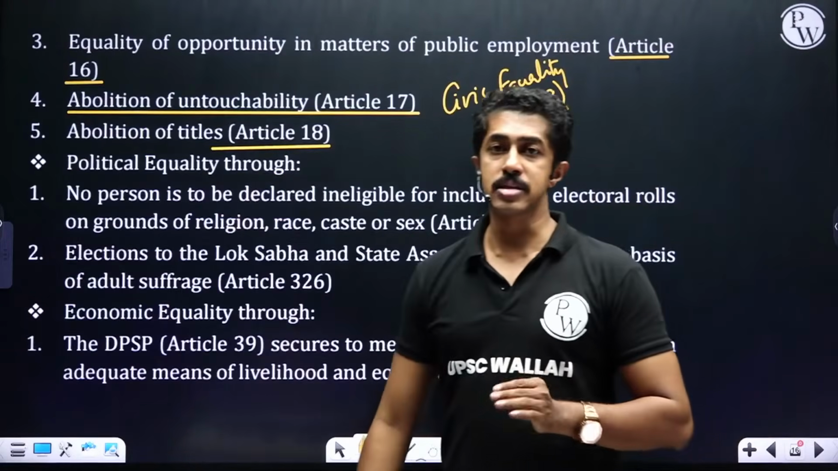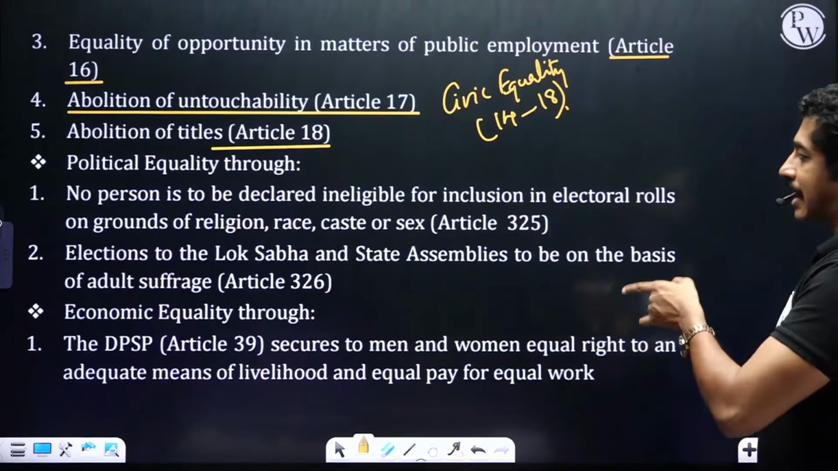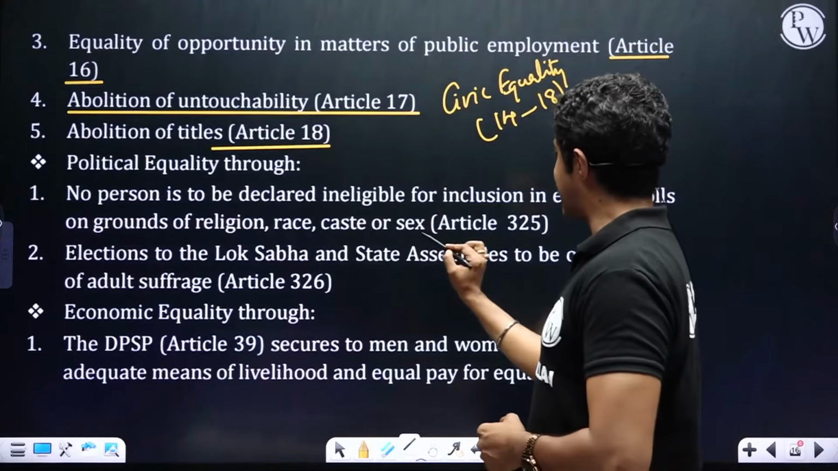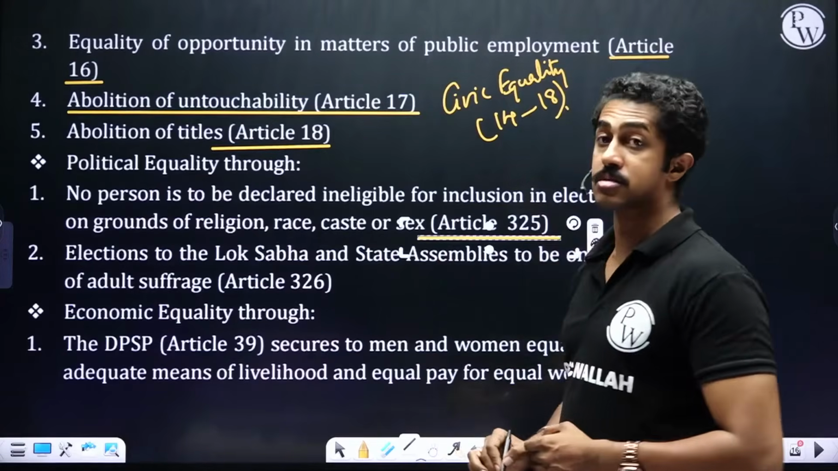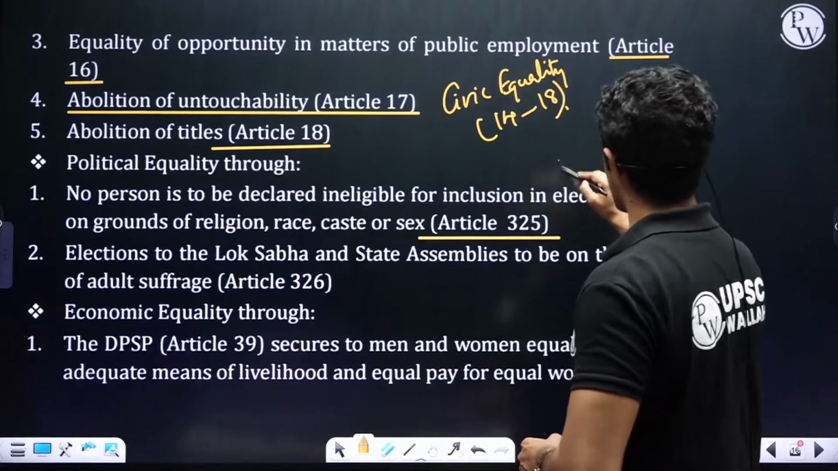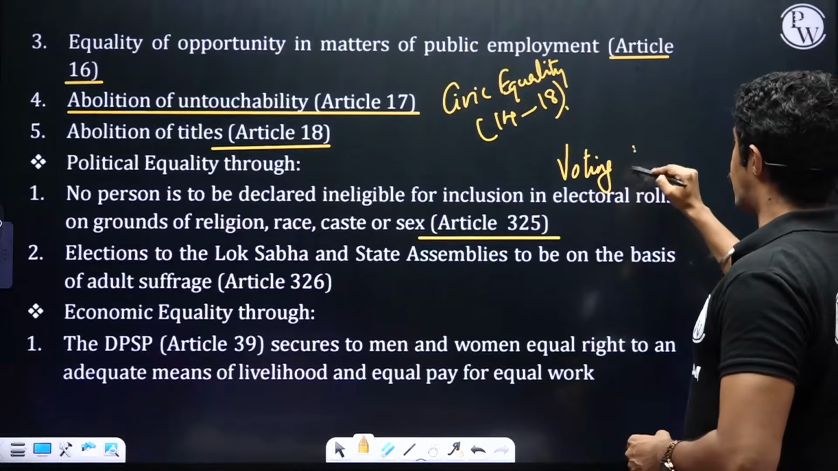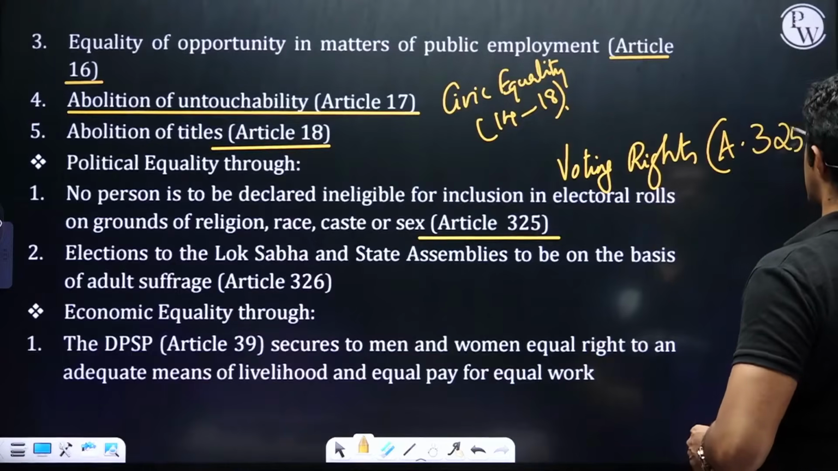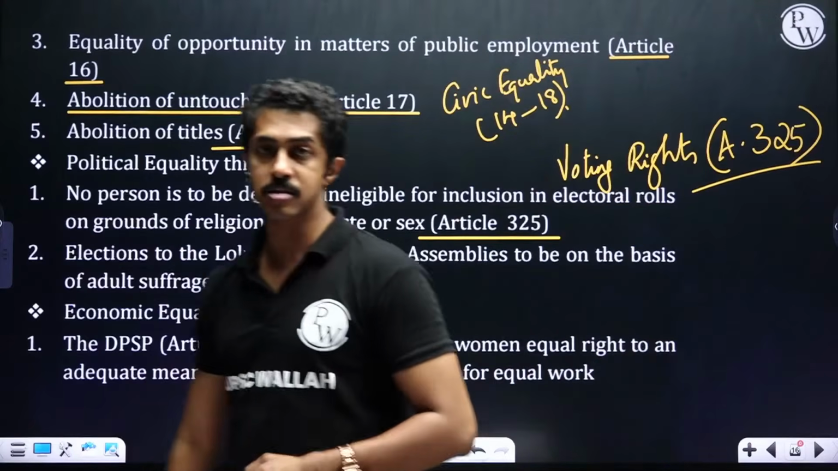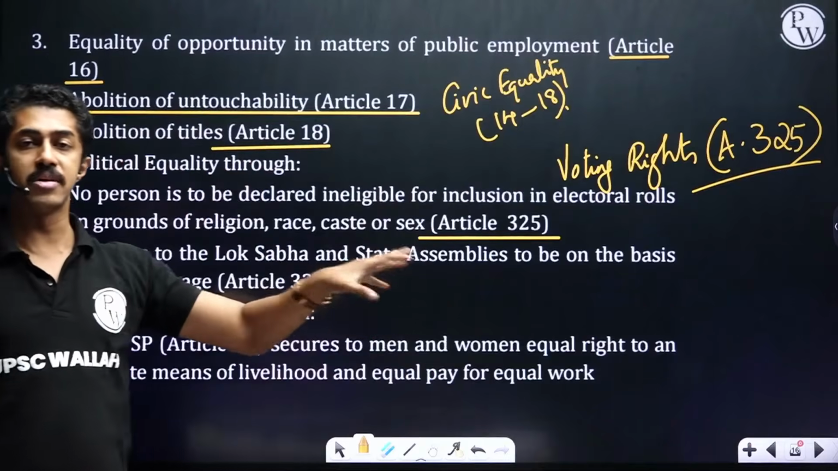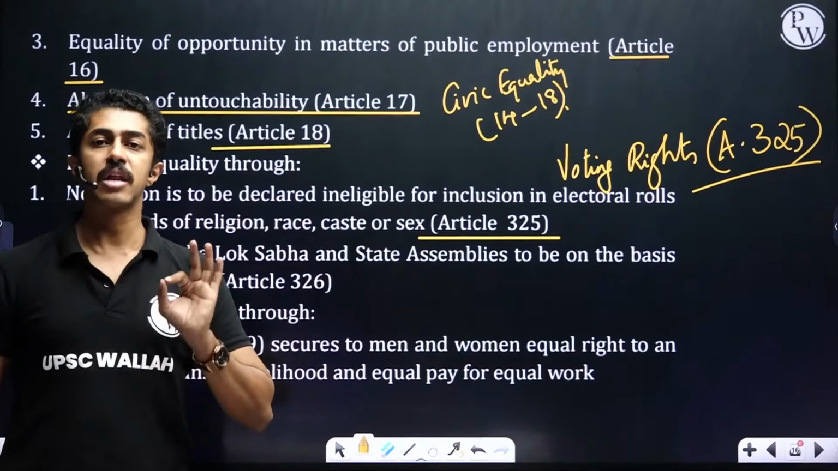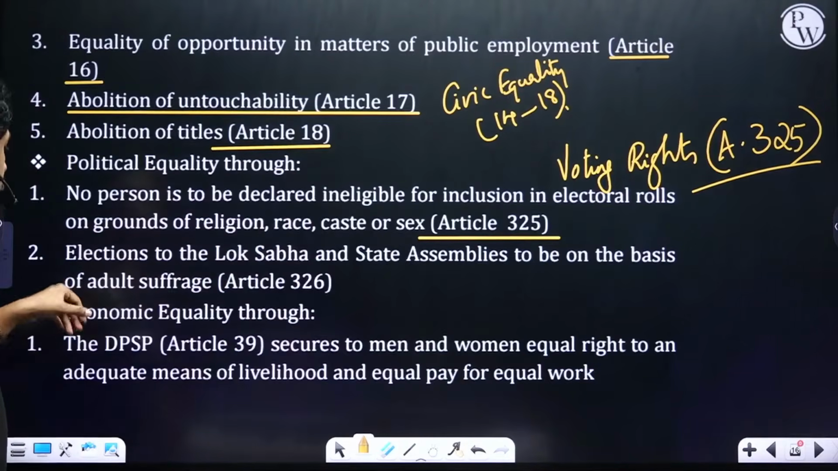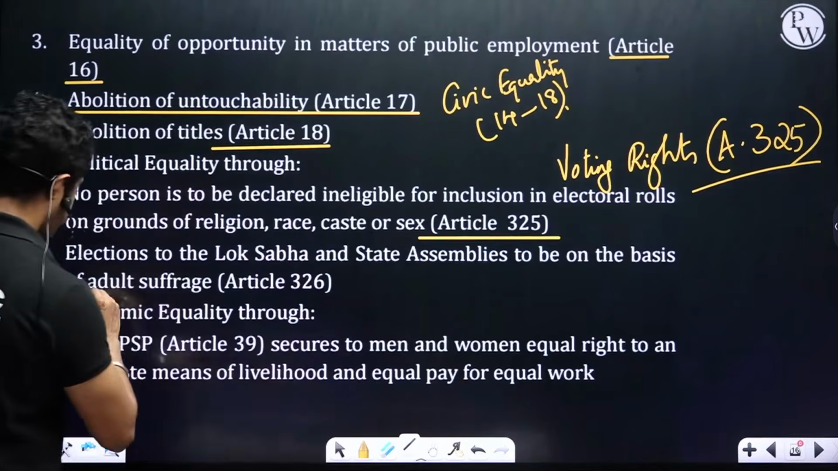Political equality is achieved through the provision that no person is to be declared ineligible for inclusion in electoral rolls on grounds of religion, race, caste, or sex. That is, it is basically talking about voting rights. What article? Article 325. Keep this article in your mind. Memorize this, because this is what empowers you to go and cast your vote. 325. Then, elections to the Lok Sabha and state assemblies to be on the basis of adult suffrage.